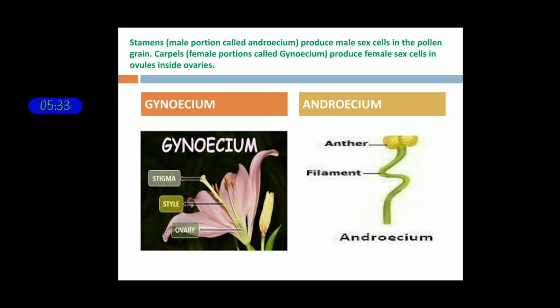In the androecium, the stamen consists of an anther and a filament. These two parts come under androecium and these three parts come under gynoecium. These two, gynoecium and androecium, produce sex cells, and those sex cells participate in reproduction to produce an offspring or a seed.